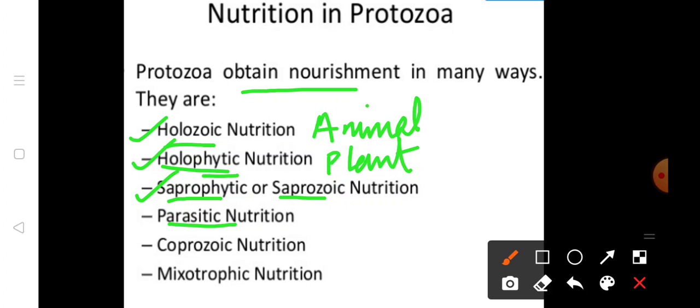Another term is mixotrophic. Mixotrophic means they have a dual nutrition type.